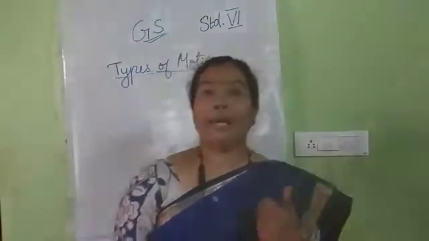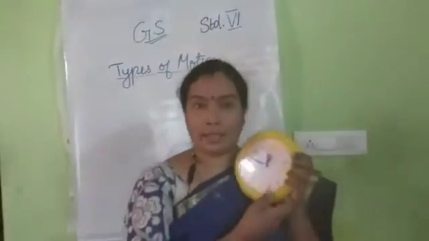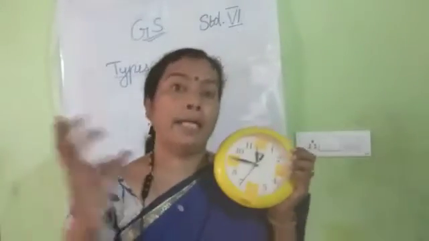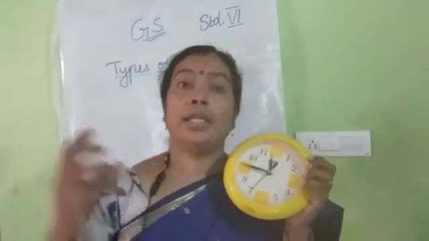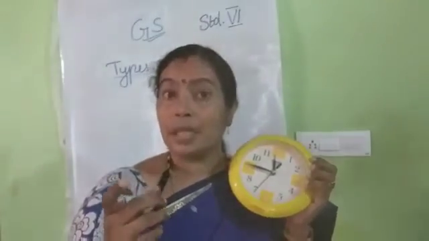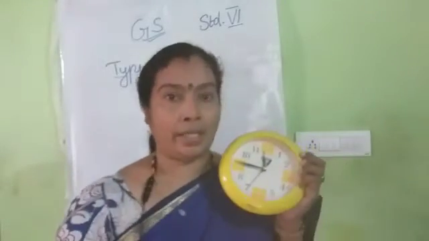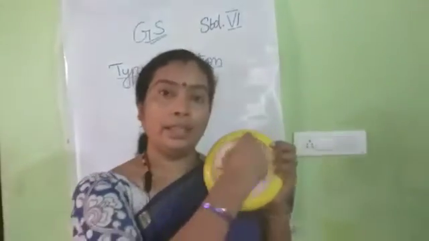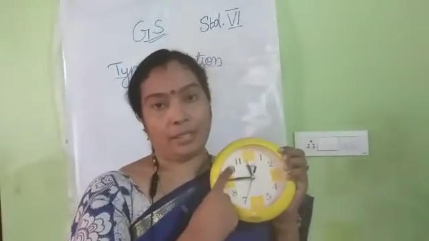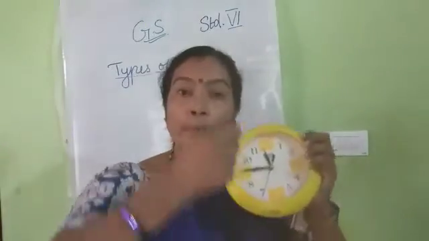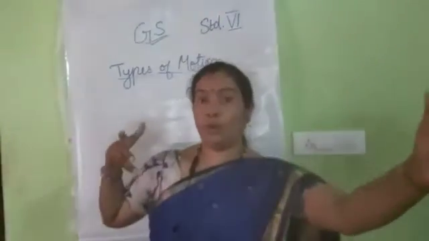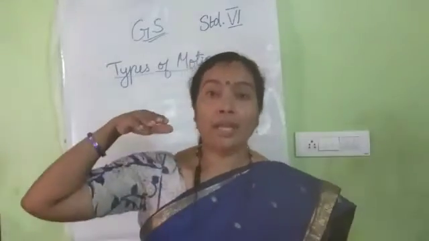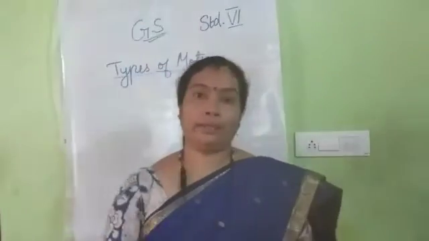And I am asking one thing. The movement of these hands is not the same as the movement of a bus, car or train. They move straight, but this moves on a round path, isn't it? The arrow from the bow, if we let it go, will travel in a straight line.